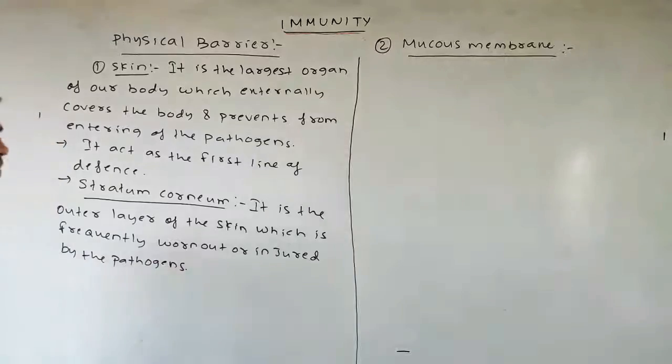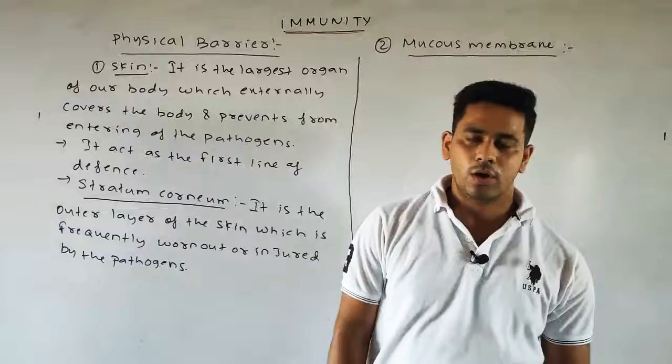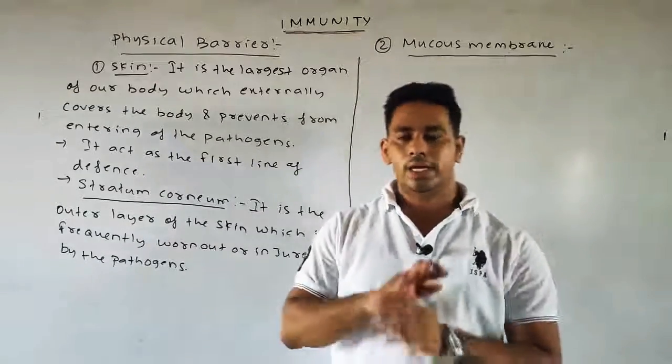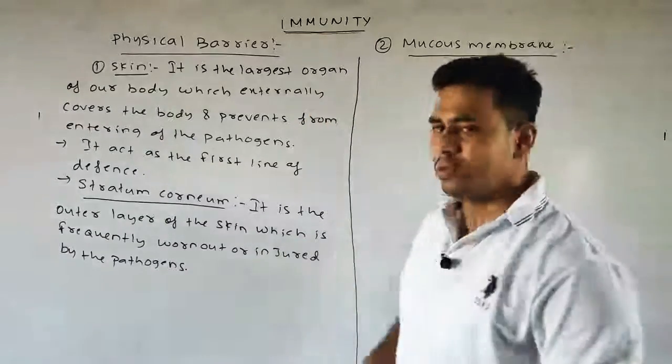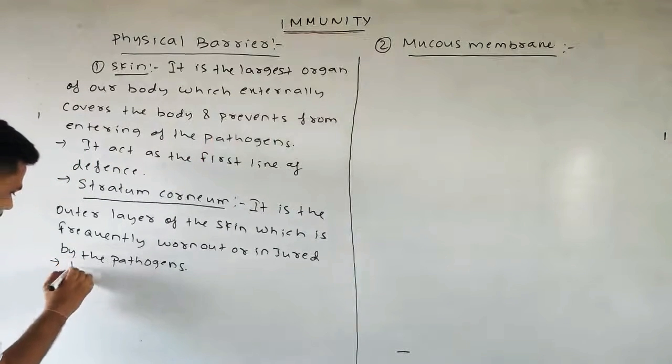Means stratum corneum is the uppermost layer of the skin which is continuously worn out, or we can say injured, by the pathogens.